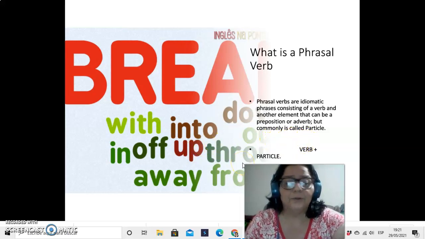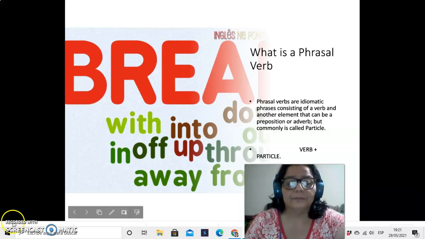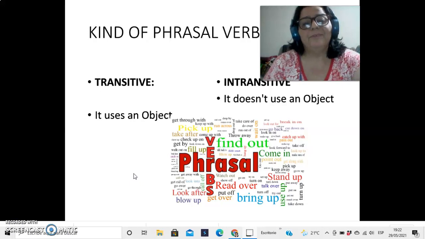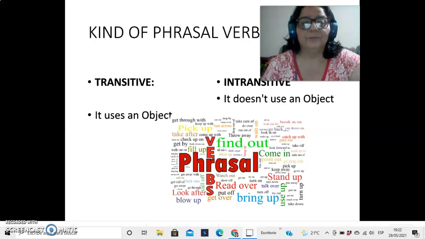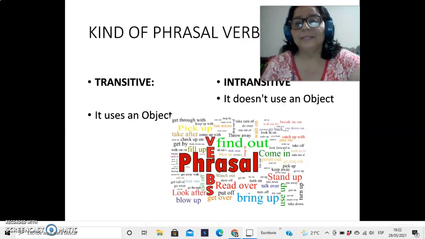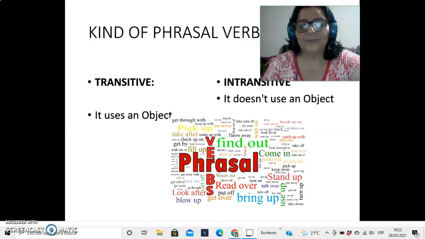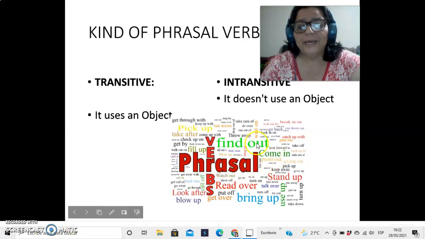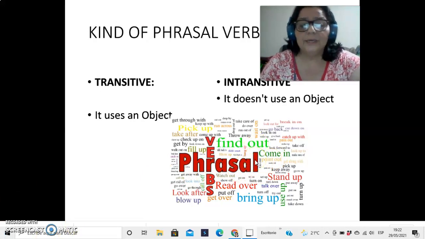Okay, so the phrasal verb is divided by a verb and a particle. We have different kinds of phrasal verbs. We have transitive phrasal verbs and intransitive phrasal verbs. The transitive phrasal verbs use an object, and intransitive doesn't use an object. If you check here, we have many kinds of phrasal verbs: find out, catch up with, stand up, read over.